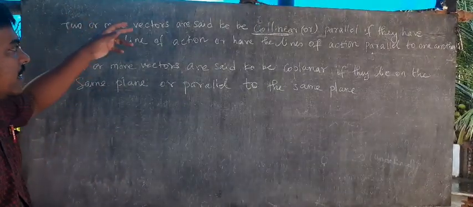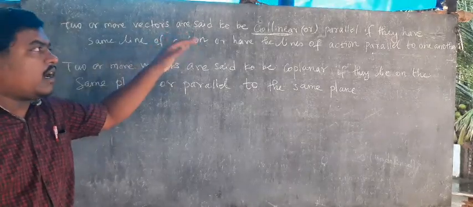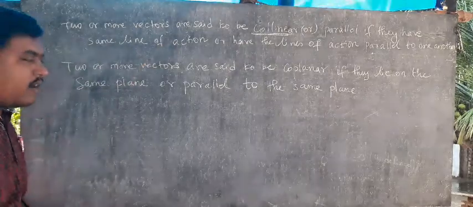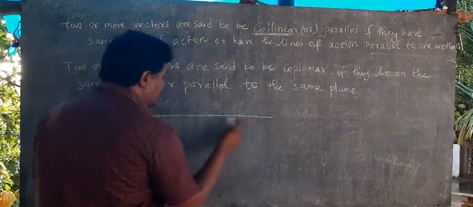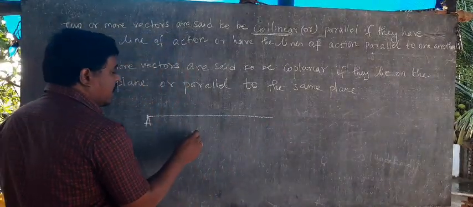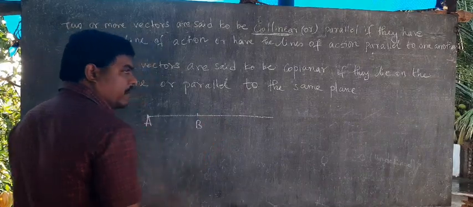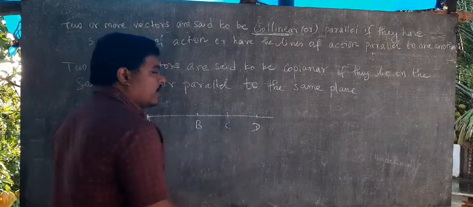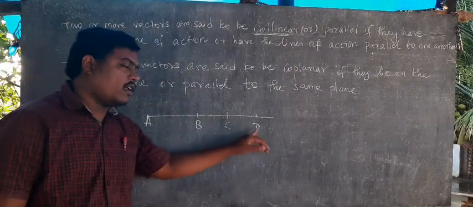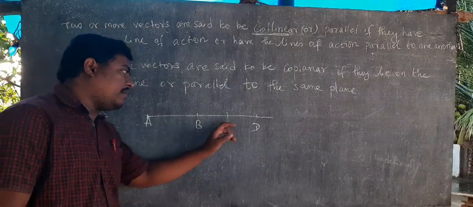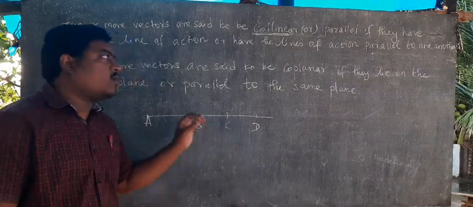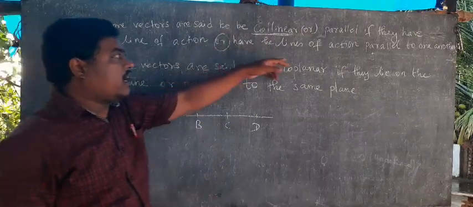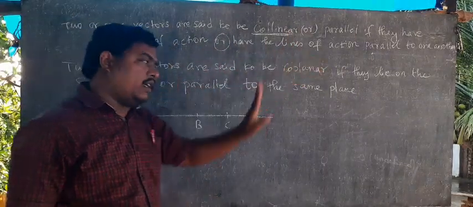Two or more vectors are said to be collinear or parallel if they have the same line of action. What it means is, one line we are having, the points A, B are there, and other points C, D also lie on the same line. These 4 points lie on the same line, that is called collinear, or have the lines of action parallel to one another.